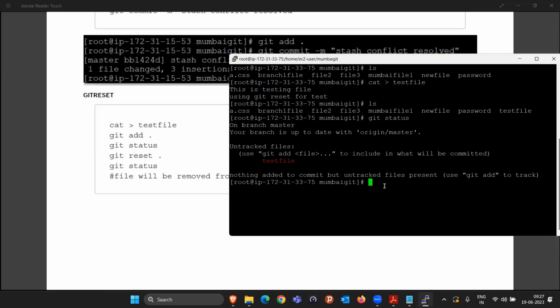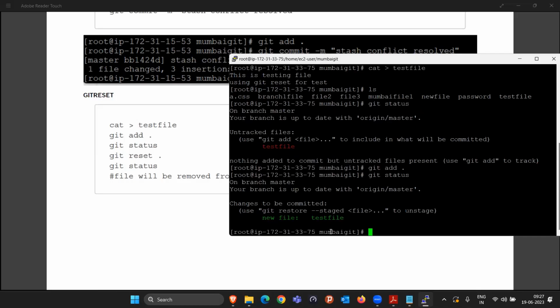What is the next command we usually do? Anybody? Git add, right? As soon as I do the git add, what will happen? This file is moved to the staging area. Okay, now I cannot do any further changes in this test file, because now this will only be committed.